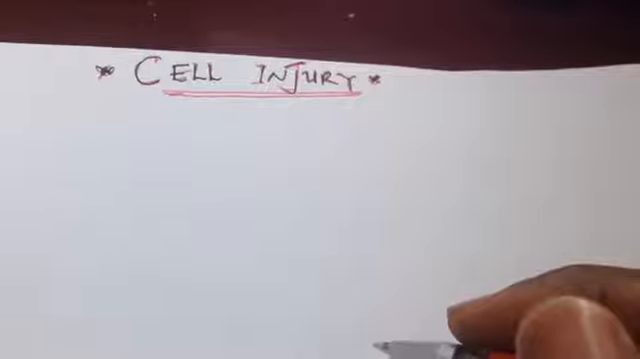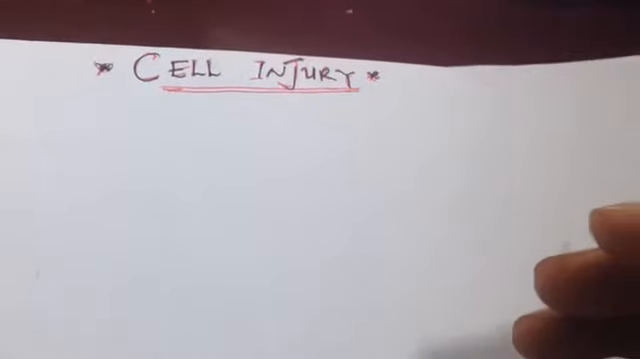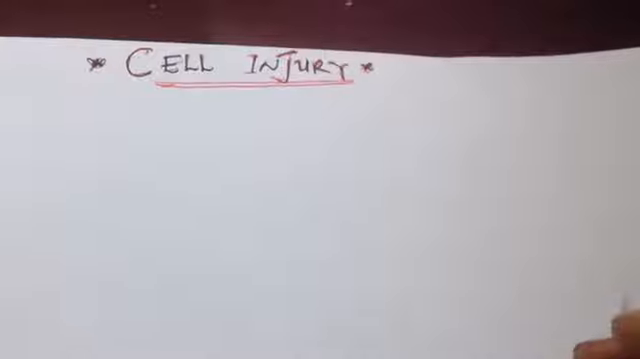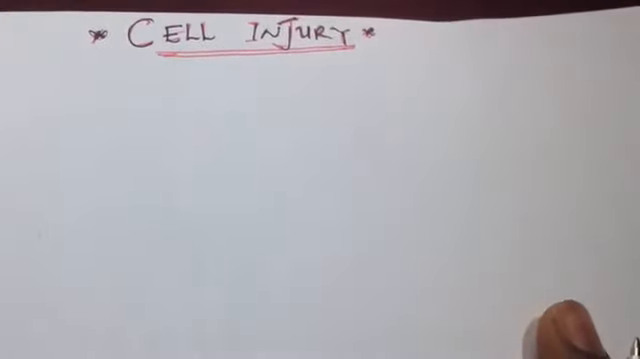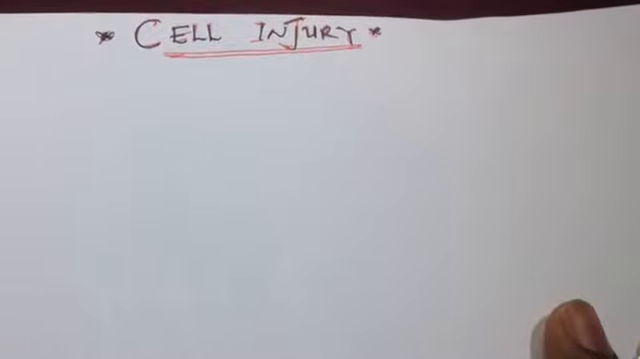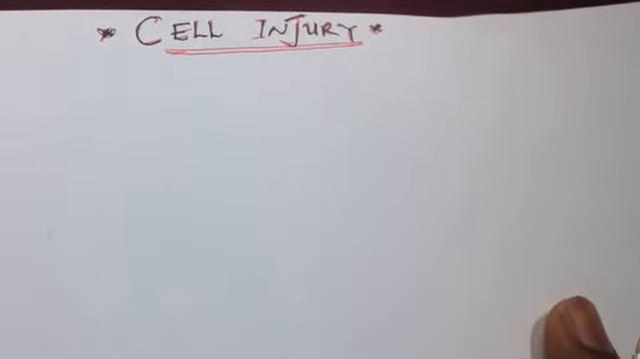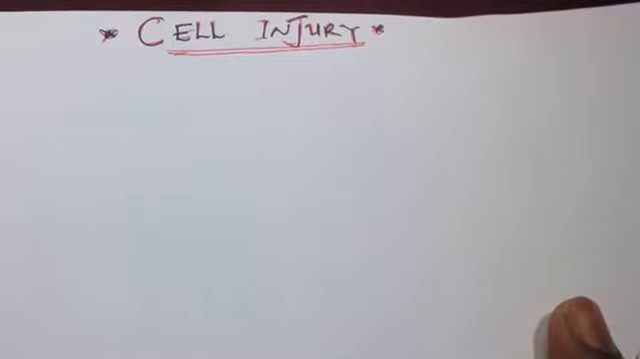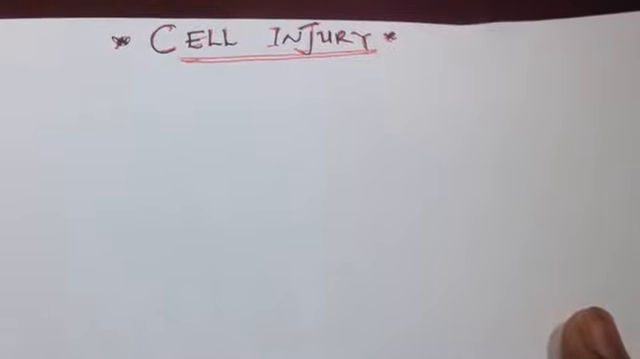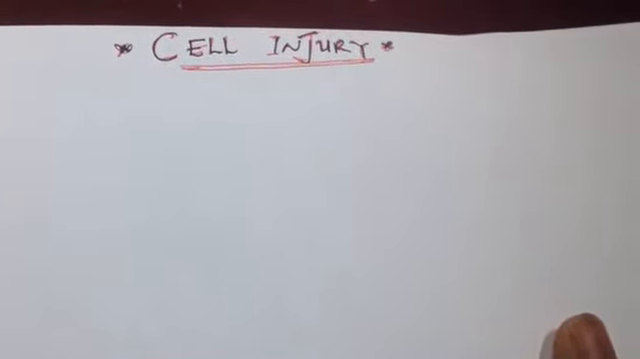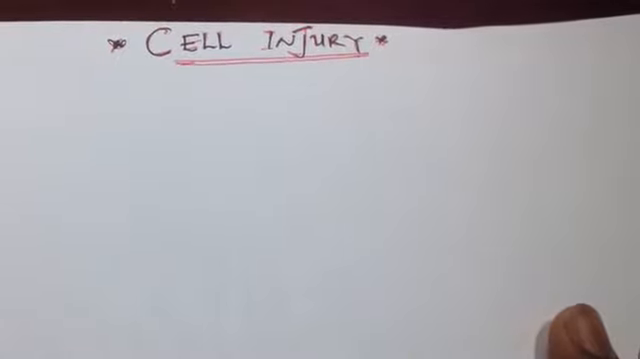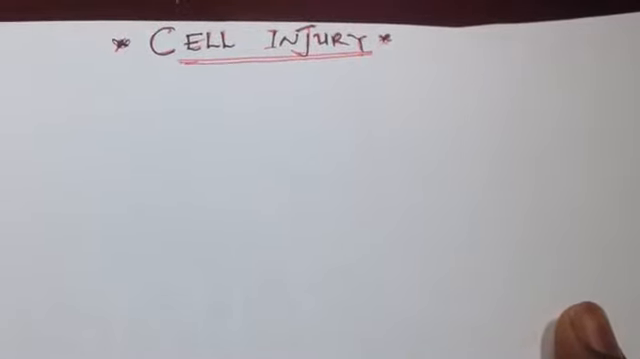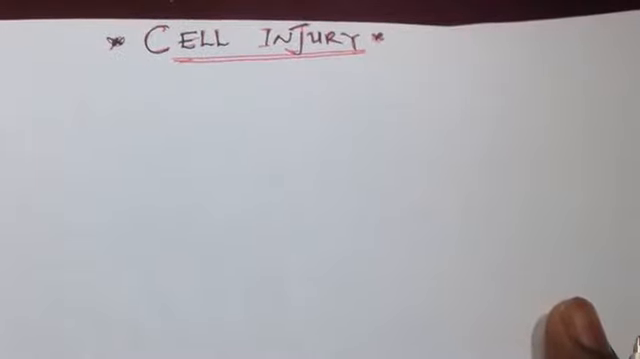Cell injury can be defined as, or is said to occur, when the stress acting upon the cells is so severe that they cannot continue to adapt, because we already know that any stress acting upon a cell, the cell has to adapt first. Then when the stress is not removed, the cell will undergo injury, because it can no longer withstand that stress. So cell injury occurs when the stress is so severe that the cell can no longer continue to adapt.